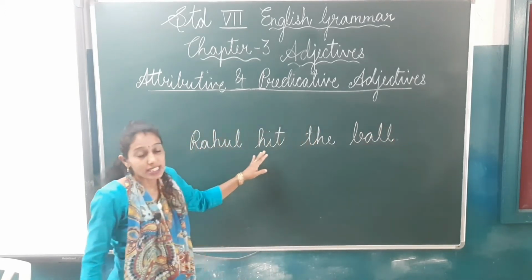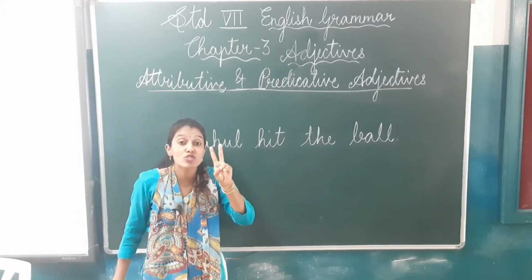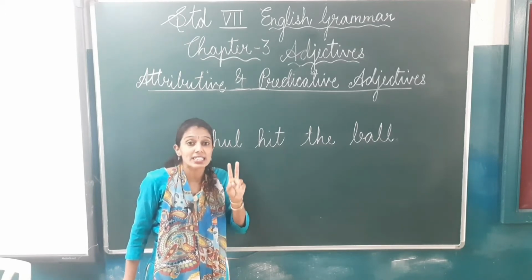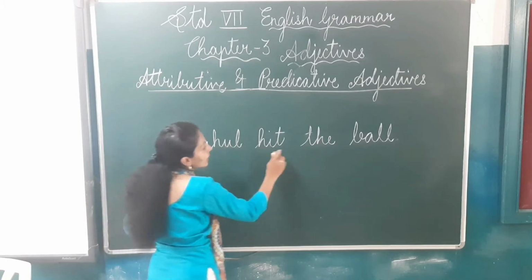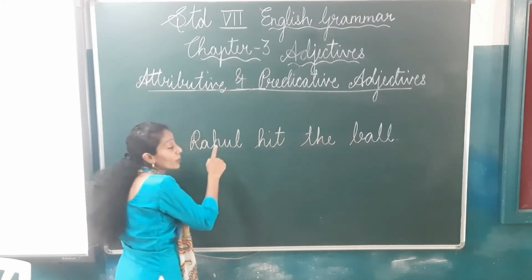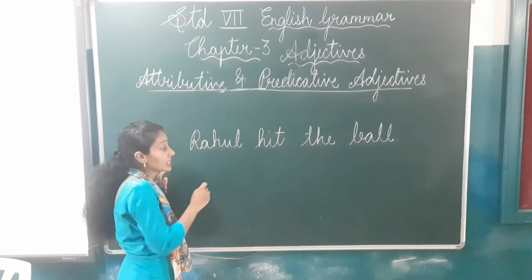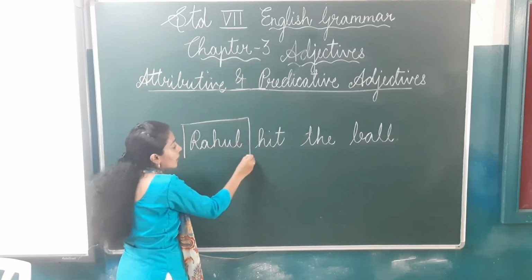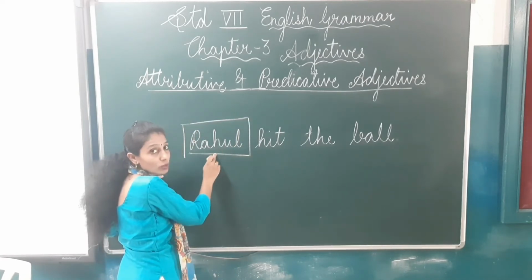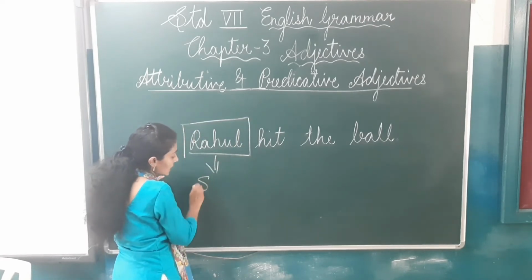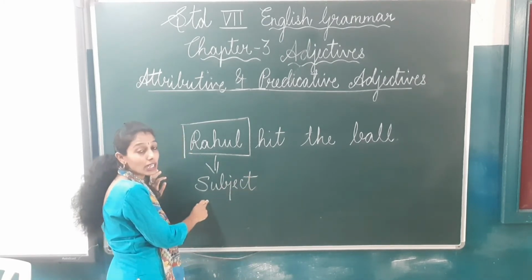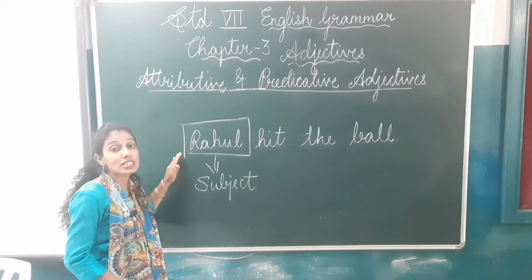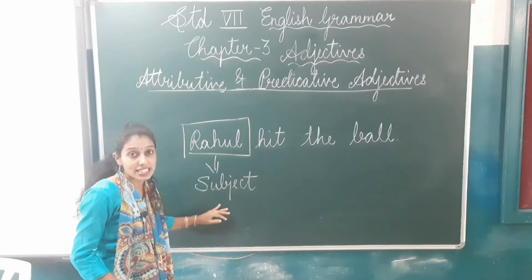Every sentence has two parts. Now here, Rahul hit the ball. So we are talking about whom, children, in this sentence? We are talking about Rahul. So Rahul is the subject of the sentence.